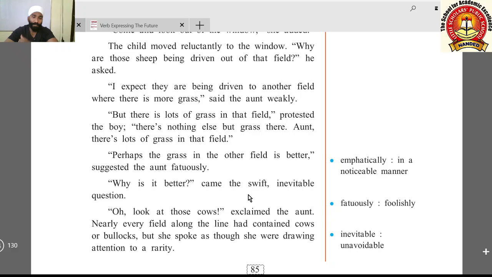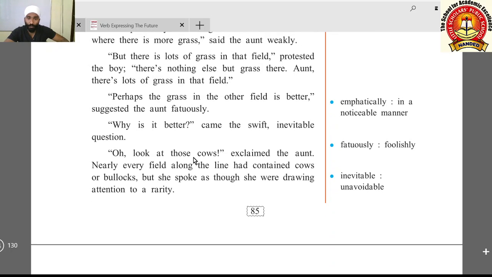So that boy asked quickly, why is the grass better in the other field? It is a natural question because grass is grass everywhere. The curiosity is there in children, why that grass is better and why this is not better. So the boy asked the same question.